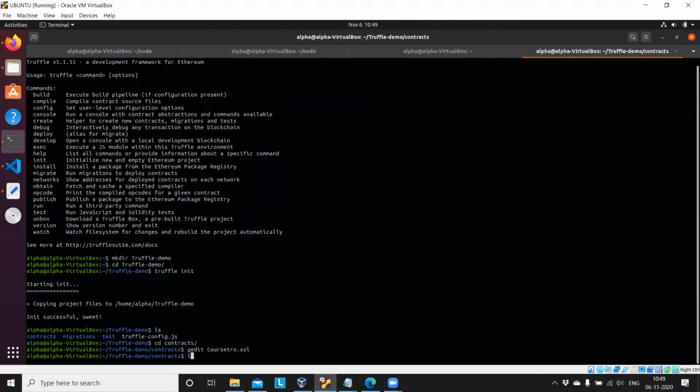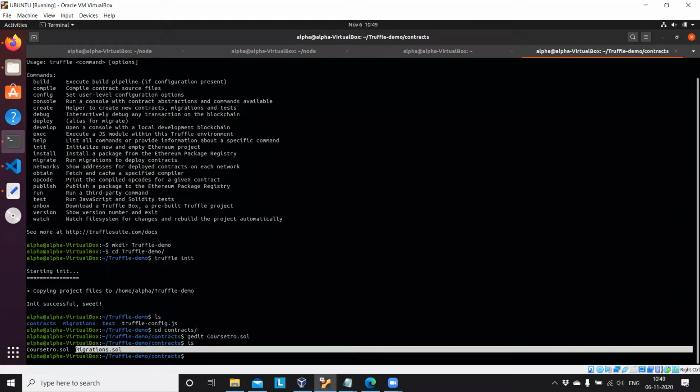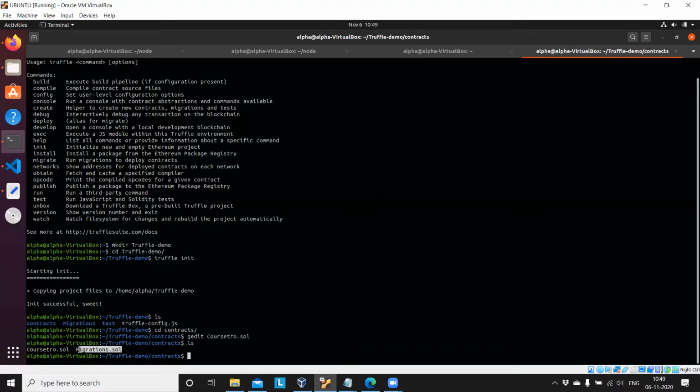Now I have saved our new contract, and there's a Migrations.sol. This is a base contract, a very important contract, which is used by Truffle for migrating our custom contract onto the blockchain network. So please don't delete this contract inside the contracts folder.